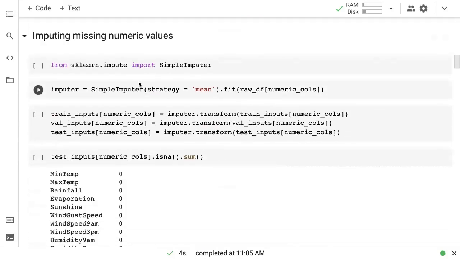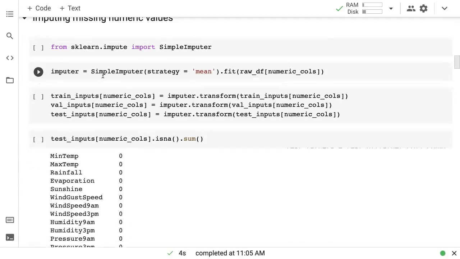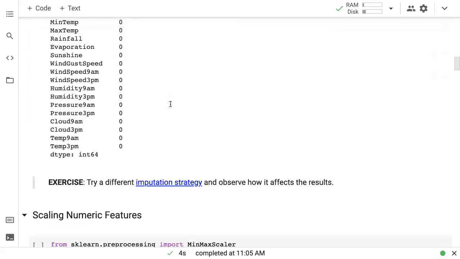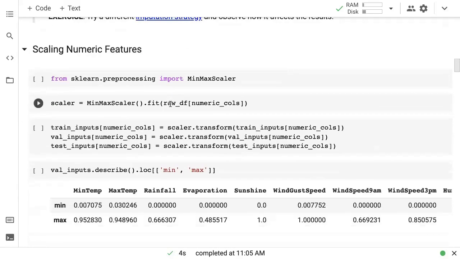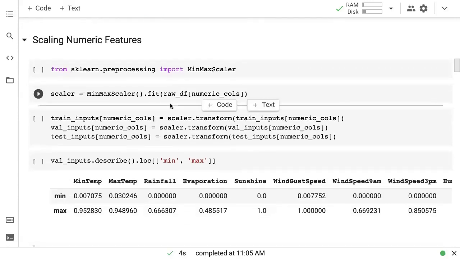Then we imputed the missing values in numeric columns. We ran a simple imputer using the mean strategy, which means we fill all the missing values in numeric columns with the average value of that column. Then we scaled the numeric features to the 0 to 1 range. The 0 to 1 range helps ensure that all the columns have a similar range of values, and one column does not dominate the value of the loss or the process of optimization.